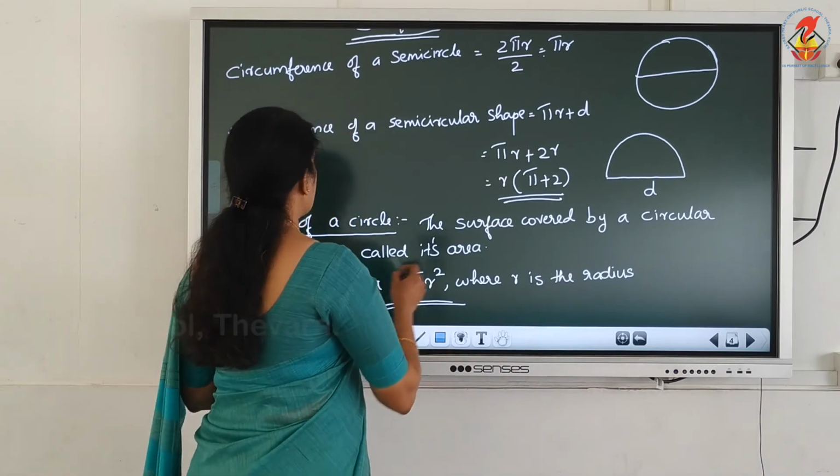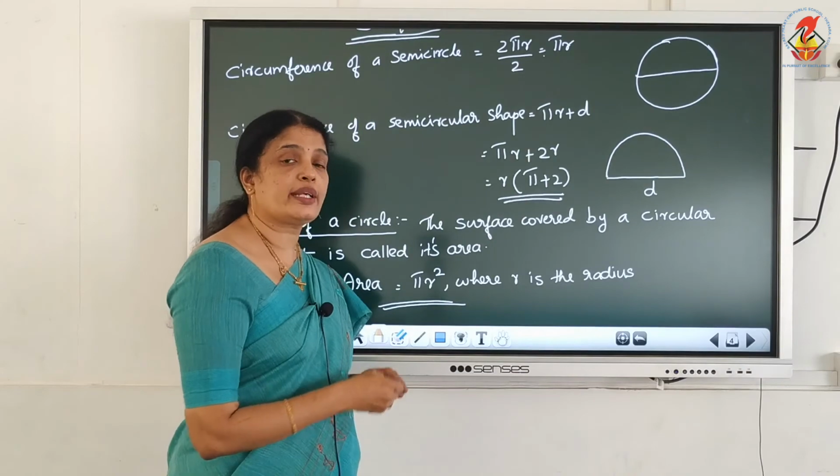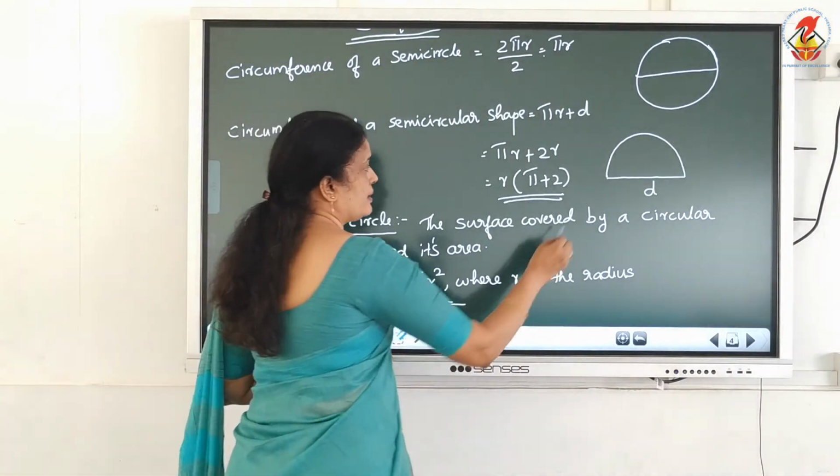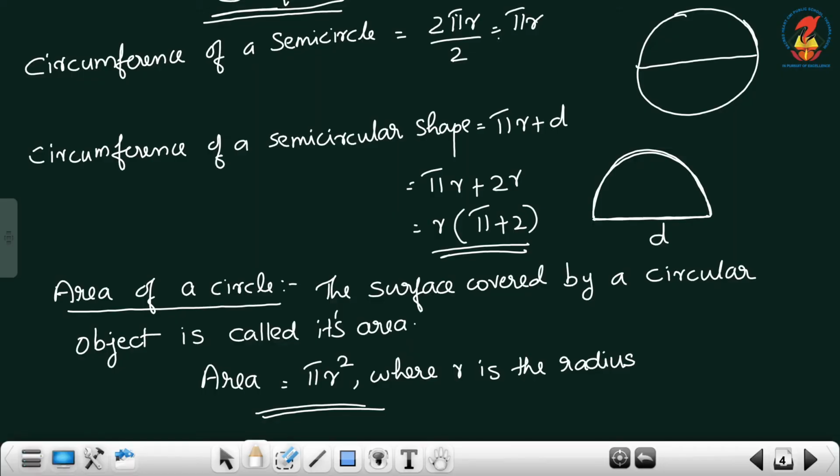Okay, next one, circumference of a semicircular shape including diameter. What is it? This length is equal to what? Pi r plus d. Okay, pi r plus d. D represents what? D is equal to twice radius, that means 2r. Then r is a common factor, take it outside, r into pi plus 2.